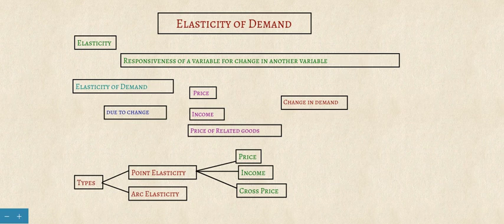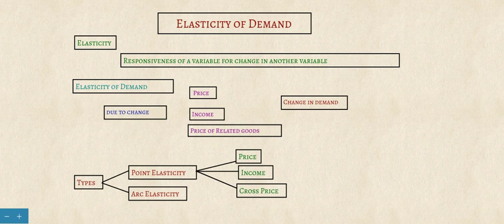Today we are going to see about elasticity of demand. Elasticity refers to responsiveness of one variable due to change in another variable. So when we change a particular variable, it also influences the change in another variable. For example, in case of a rubber band, when we give force, it gets expanded. So that is called responsiveness or elasticity.